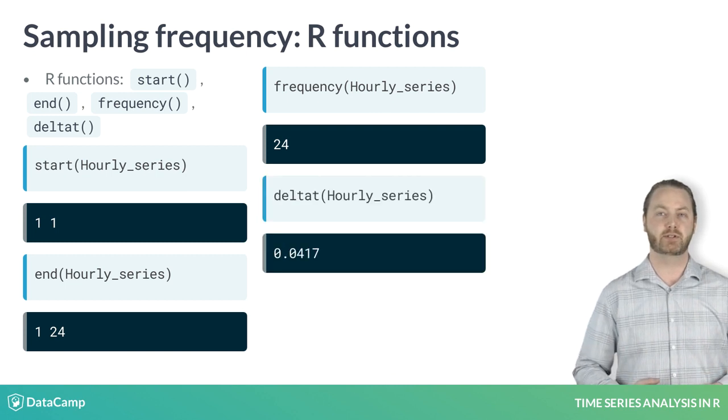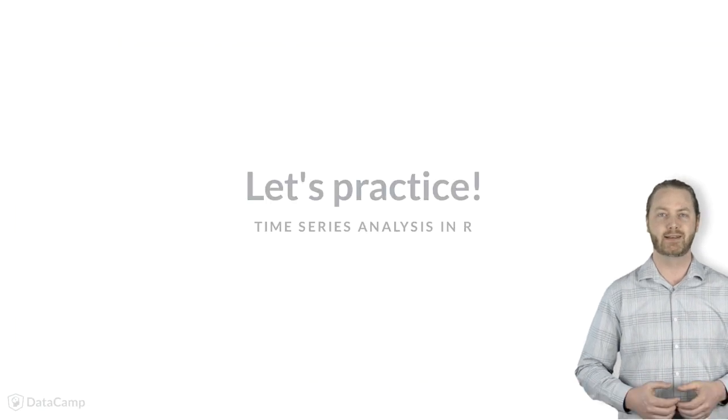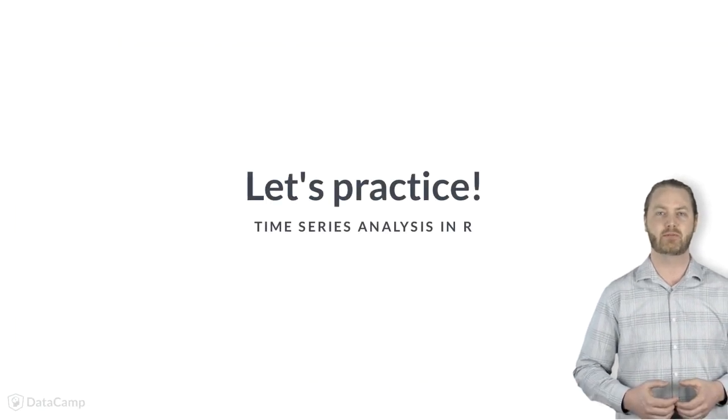And the delta t function notes that observations are made every 0.0417 days. That is, the time increment between observations is 1 over 24. Now let's investigate time series sampling frequencies further.